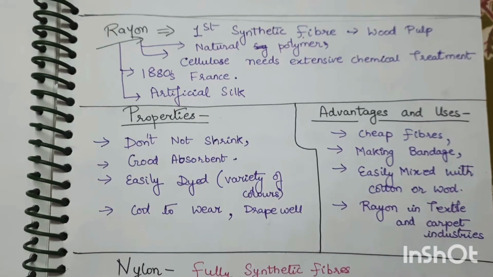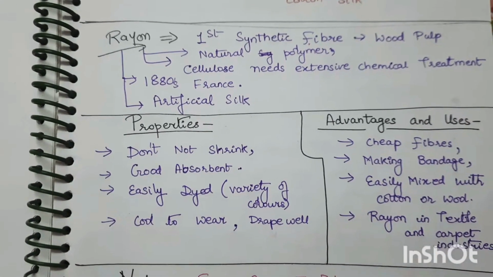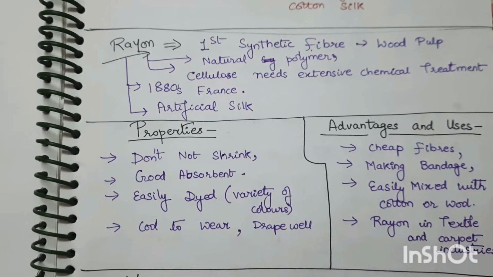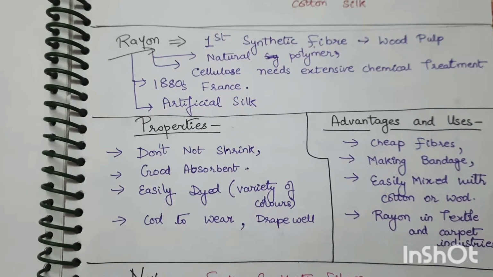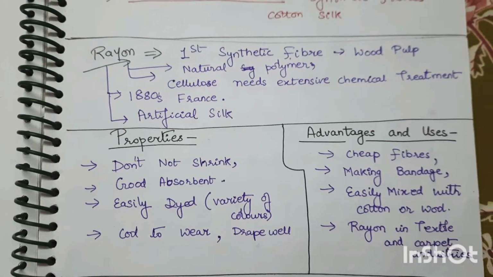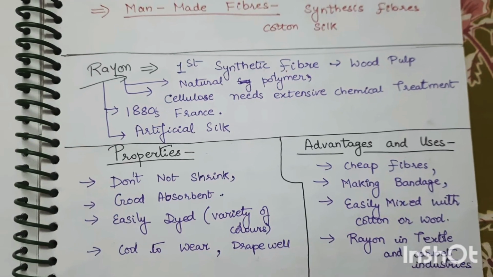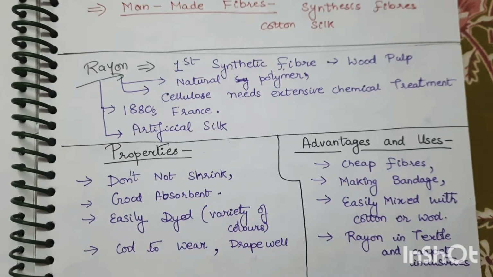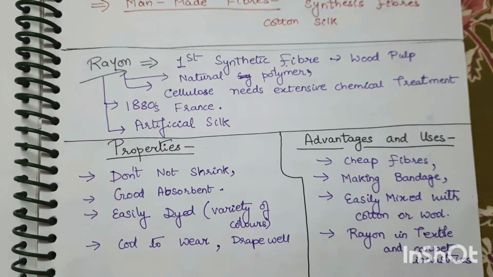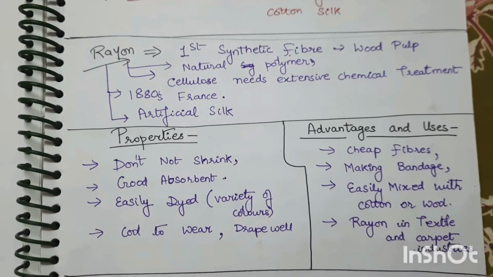The properties of rayon are: rayon does not shrink, it is a good absorbent, it is dyed easily, cool to wear and drapes well. Advantages and uses of rayon are: it is a cheap fiber. It is used for making bandages, easily mixed with cotton or wool, and used in the textile and carpet industries.